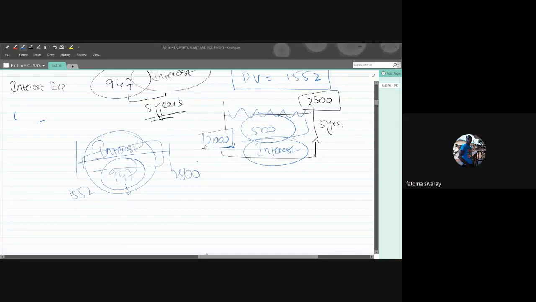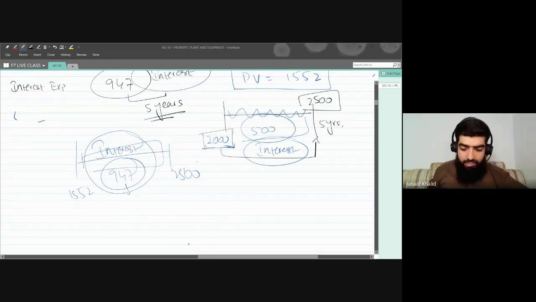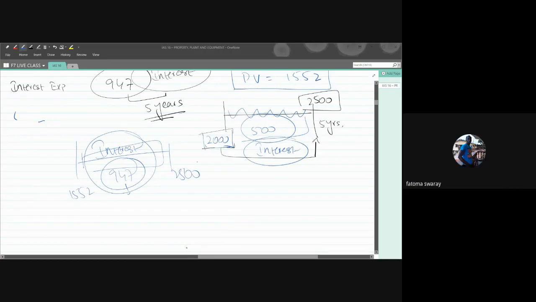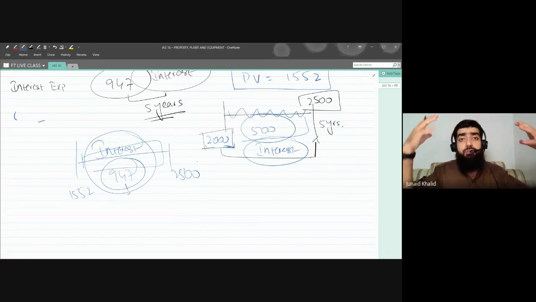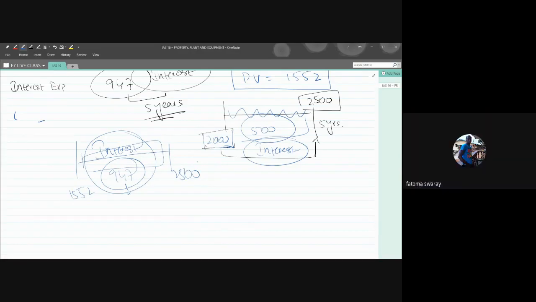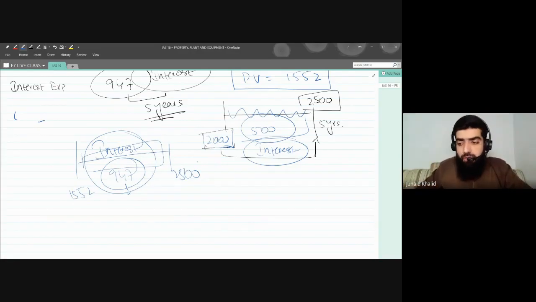In the process of preparing the financial statements, how will you treat this interest? Can we treat it as interest on loan? It's not a loan, it's a liability. I've told you earlier that this is something you have to pay after a period of 5 years. It's an obligation. I have to pay 2500 in future, but I cannot record that liability at $2500, because that is the amount that will be paid in future.